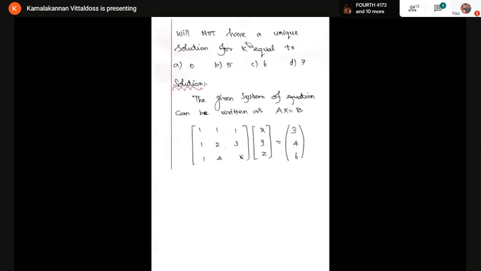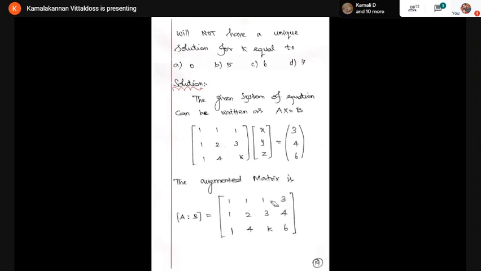So first step, I'm writing the AX equal to B form: the coefficient matrix, the variable matrix, and the constant matrix. For the given system, I'm writing the AX equal to B form. The next step, I'm writing the augmented matrix A comma B. So this is my A matrix, this is B matrix.